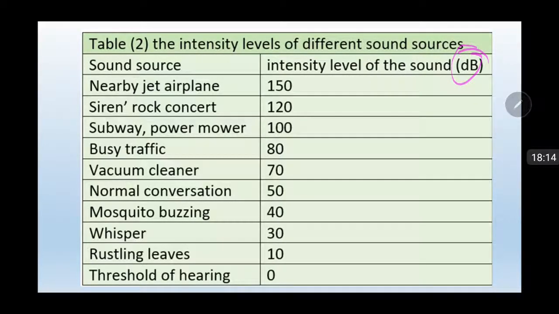Some examples of intensity levels of different sound sources, showing how many decibels. For example, near a jet airplane, 150 decibels; a siren and rock concert, 120 decibels; a subway and power mower, 100; bus traffic and vacuum cleaner; normal conversation; mosquito buzz, 40; whisper, 30; rustling leaves, 10; and threshold of hearing, 0 decibels.